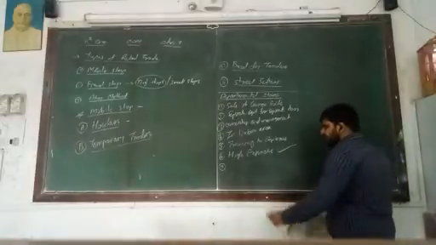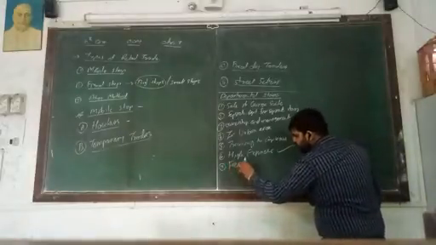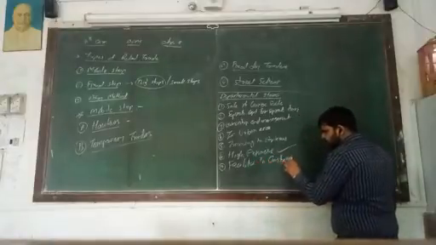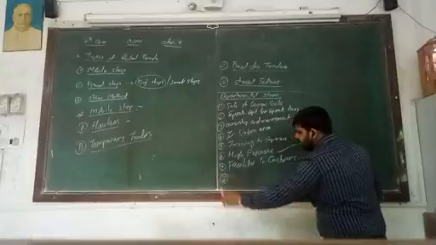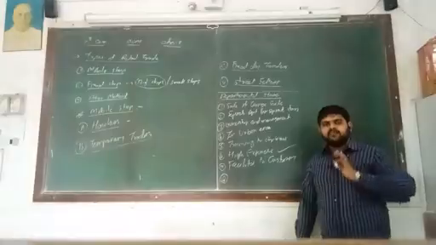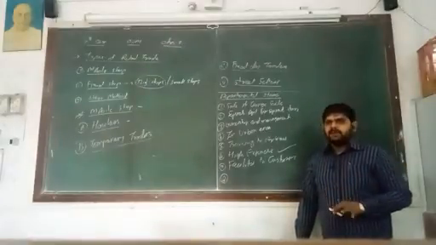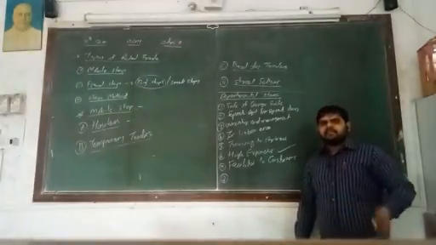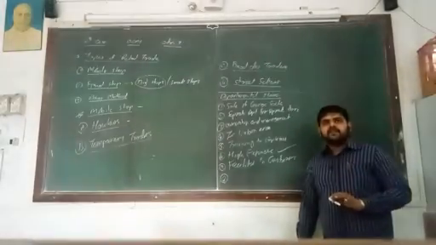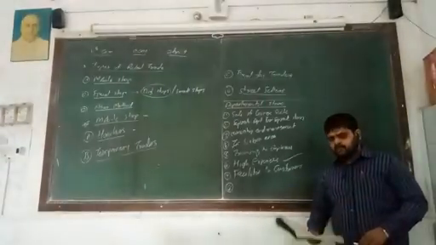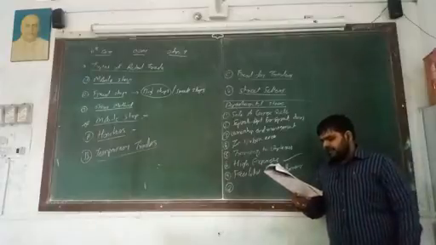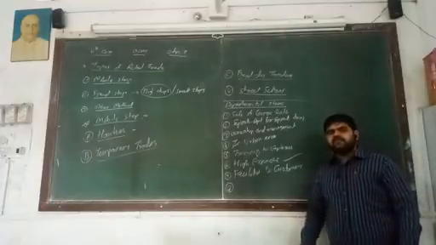Number 7, facility to customer. This is the most important. What are the facilities? The most important facility is that customers can get all the products under one roof. Because it is a departmental store, so many products are available in a single place. Facilities like entertainment, restaurant and Wi-Fi are provided to the customers in the departmental store.